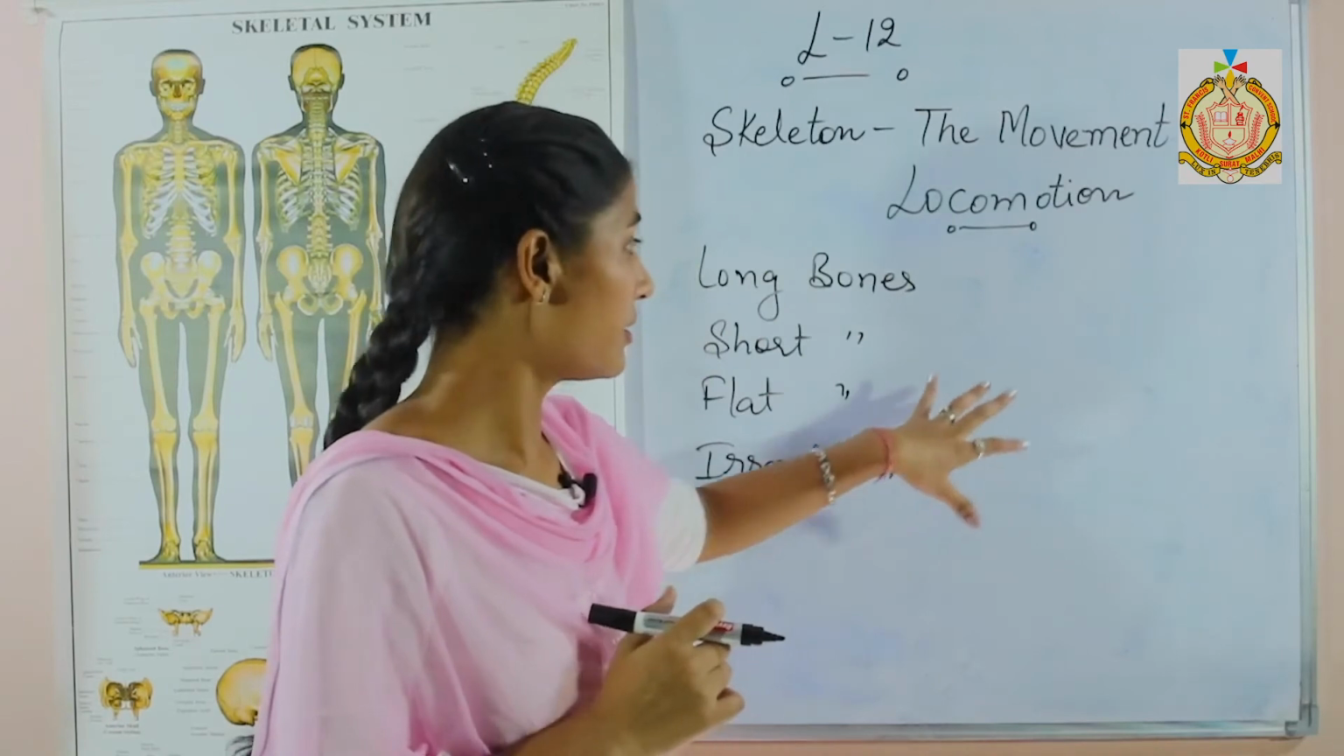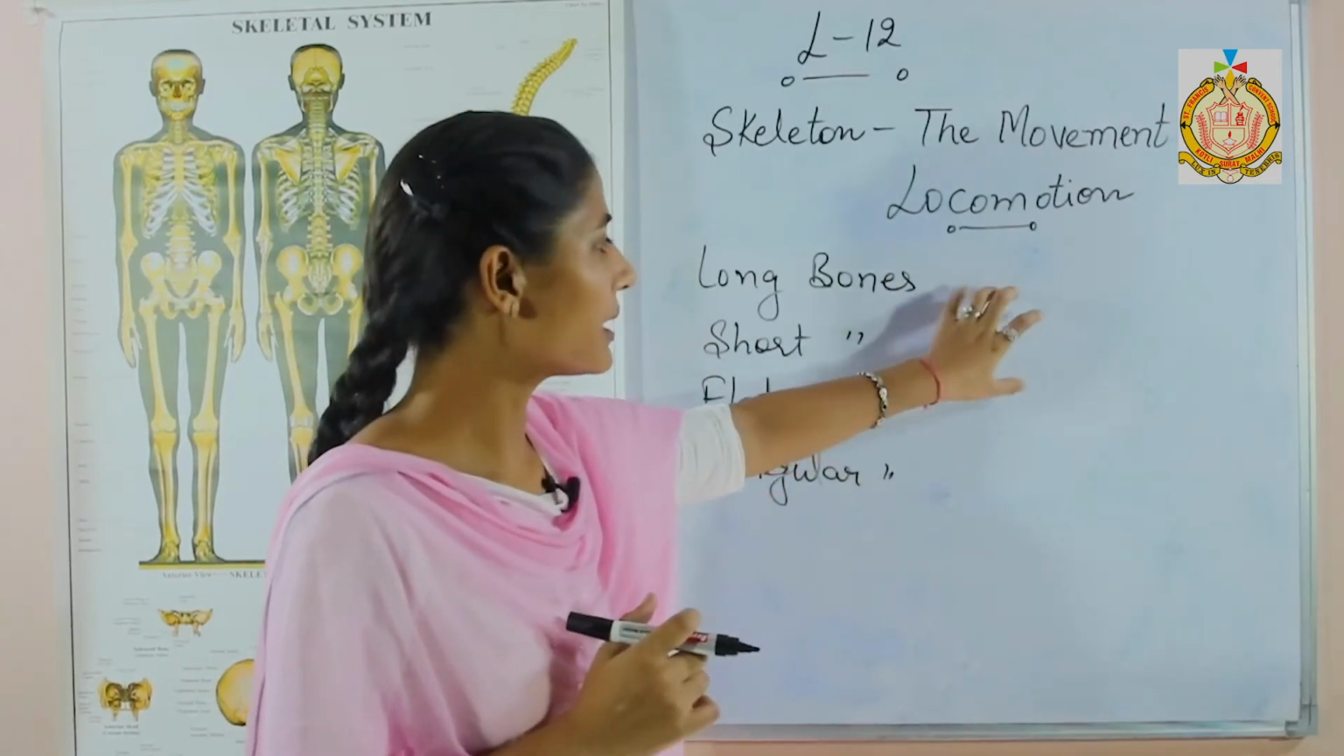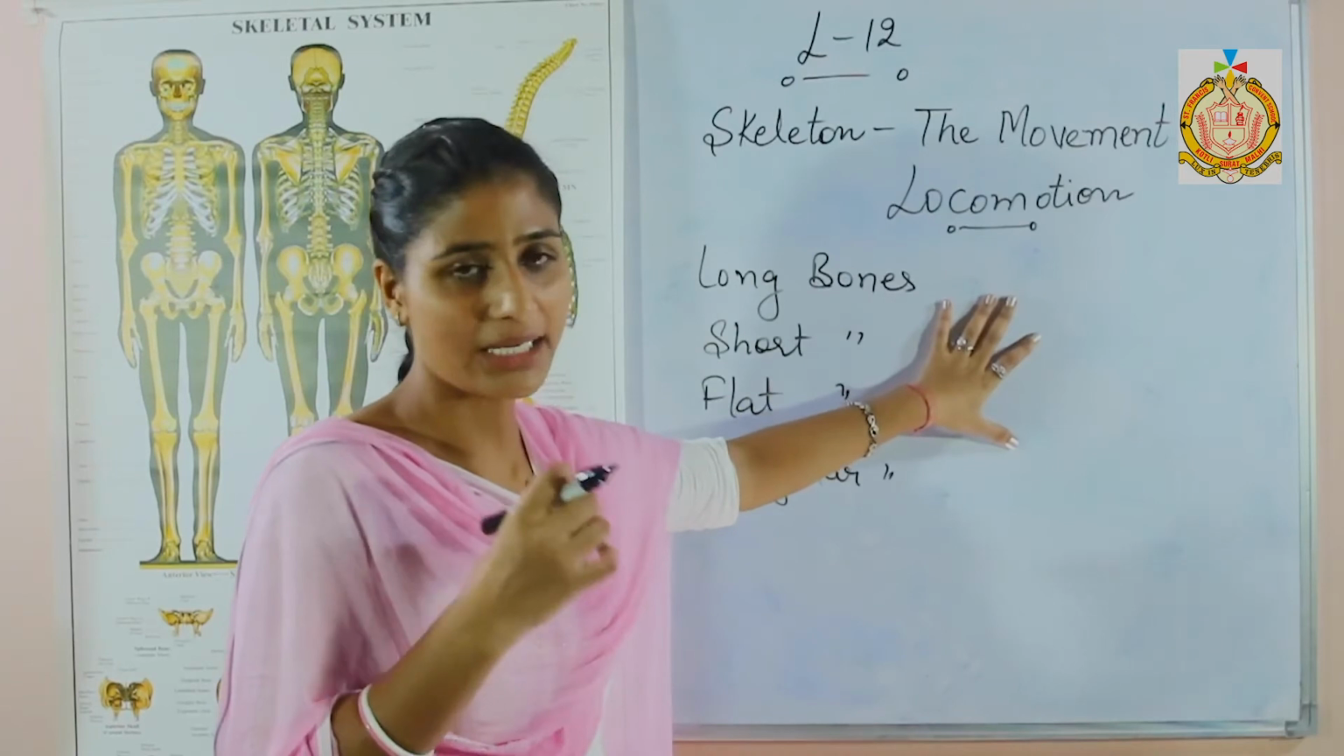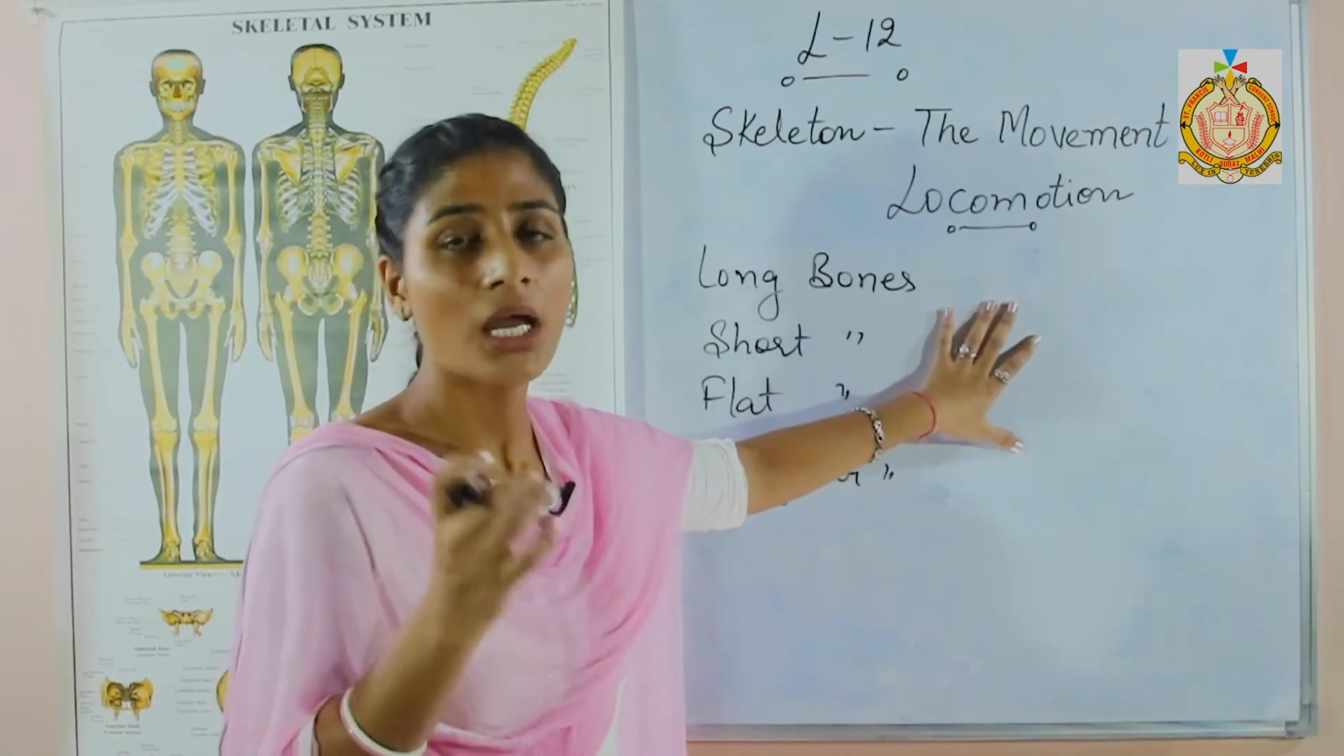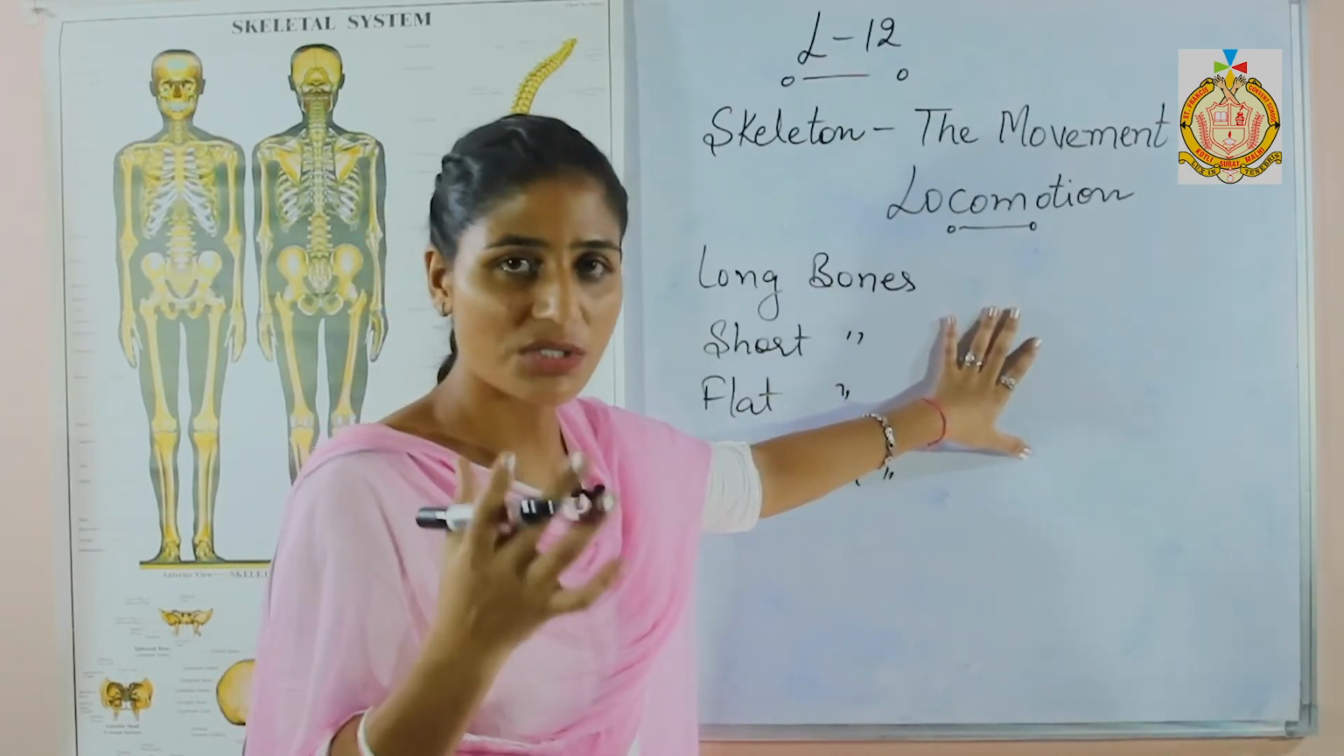So the long bone is known as the thigh bone, and that bone is very hard and is made up of bone cells, and the bone cells are the osteocytes.